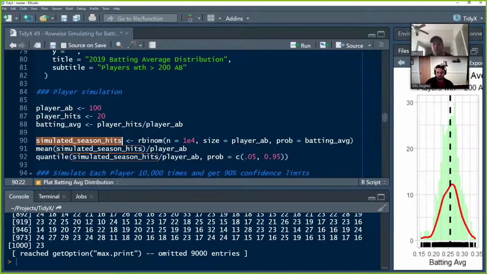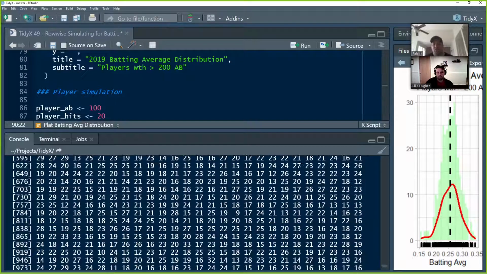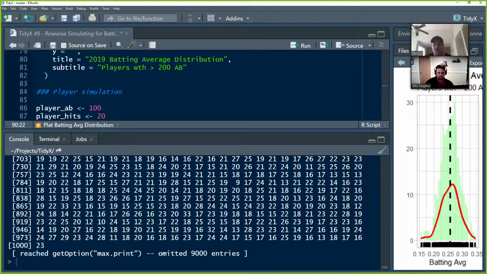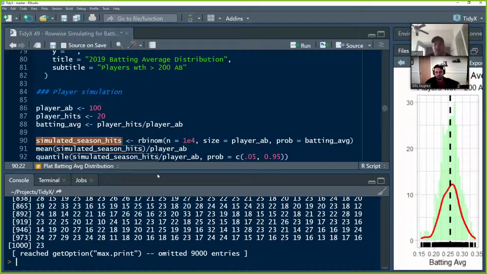Okay, so we run that, and then we get this cool vector of 10,000 seasons, each with different results. You can see there's a season with 9 hits, some that go up to 29 hits, 28 hits, some that are down at 15 and 16. So given the player's probability of success, there's a range of plausible values that could have happened.